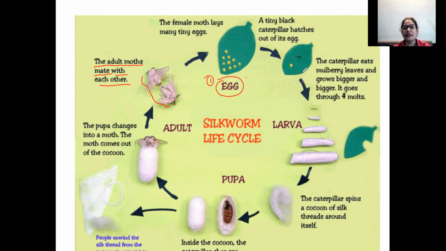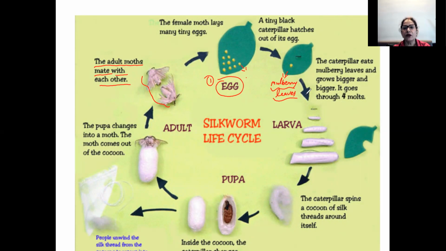Then from the eggs, the caterpillar comes out, feeding on the mulberry leaf. Now these silkworms feed only on mulberry leaves. The eggs are all laid on the mulberry leaves and they feed on the mulberry leaves.